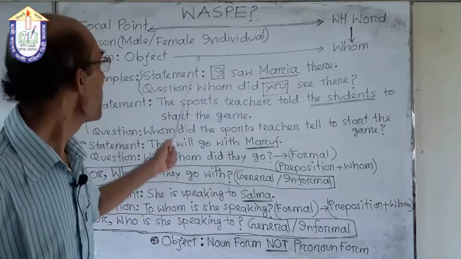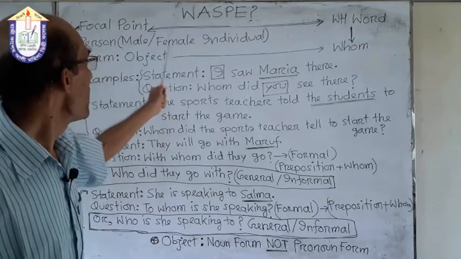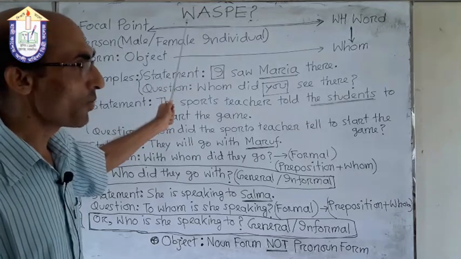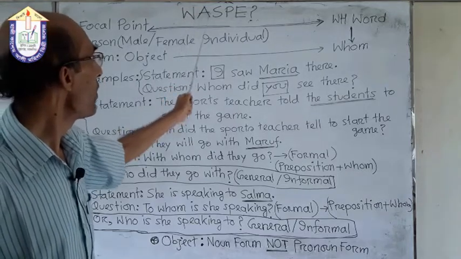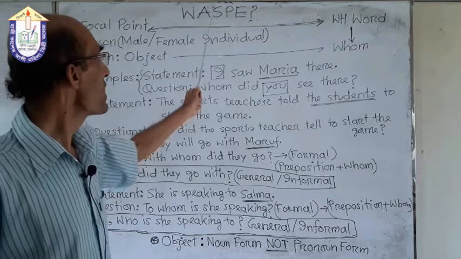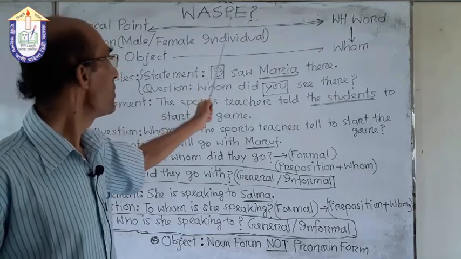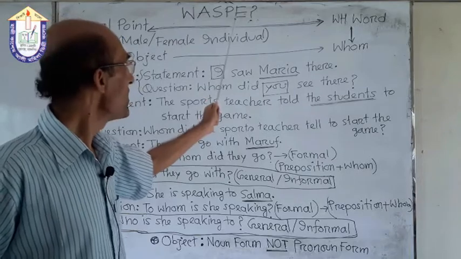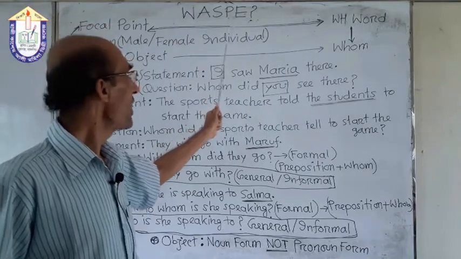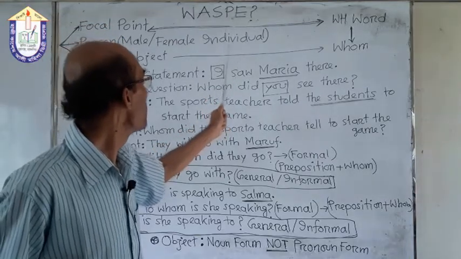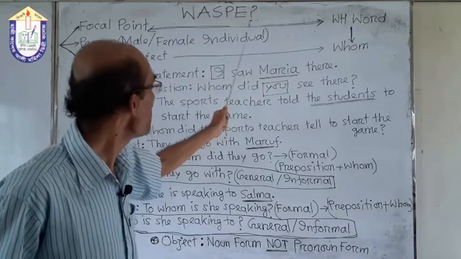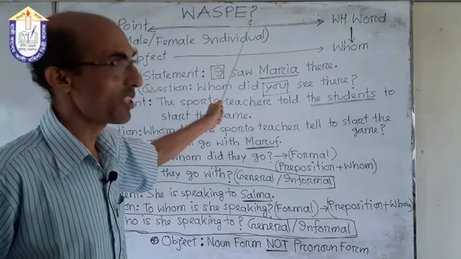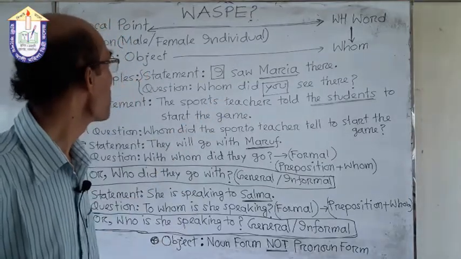In spite of it, I repeat it. Here W stands for word, A for auxiliary verb, S for subject, P for principal verb, and E for extension. And at the end of the sentence, we use a question mark to make a question.